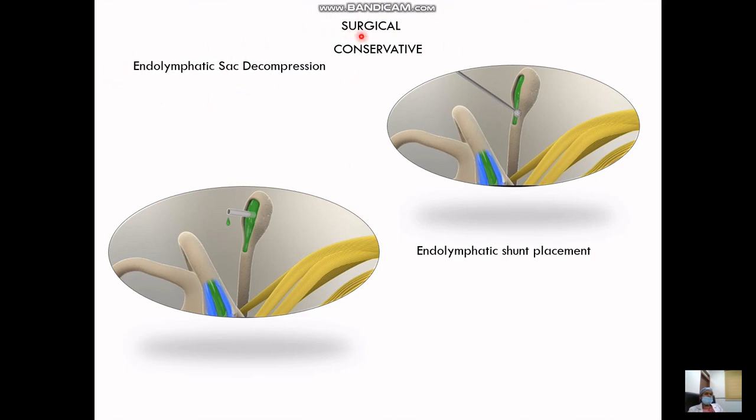First is endolymphatic sac decompression. In endolymphatic sac decompression, we just open the endolymphatic sac and whatever fluid has accumulated is allowed to trickle down into the subarachnoid space. Another is where the endolymphatic sac is drilled out and then a shunt is placed, and the fluid again leaks out. So endolymphatic sac decompression and endolymphatic shunt placement, these are the two.